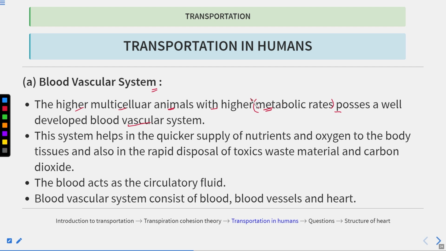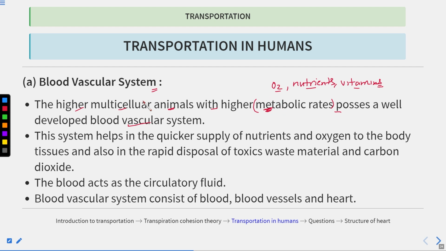So through the blood in humans, a lot of materials are transported to the tissues, such as oxygen, nutrients, vitamins, and minerals. These are all transported through the blood. All these materials are required in the metabolic processes.